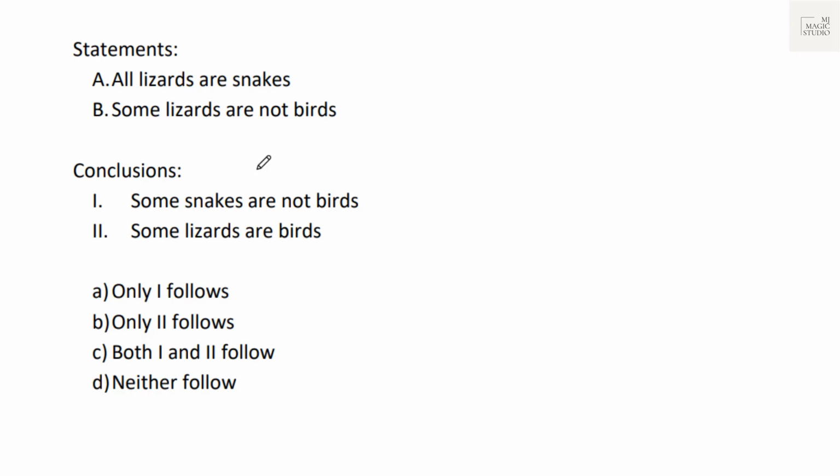Our motive is to draw our statement into Venn diagrams, and if you see that you have to draw more than one Venn diagram, please do it. All lizards are snakes. Some lizards are not birds. That means some lizards are birds. This can be the subset for bird.